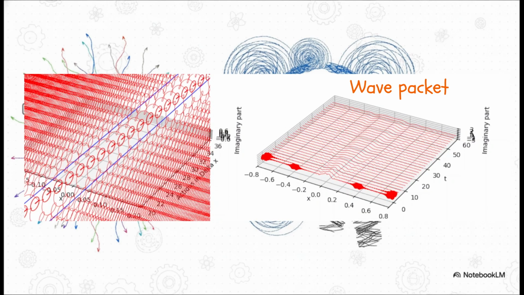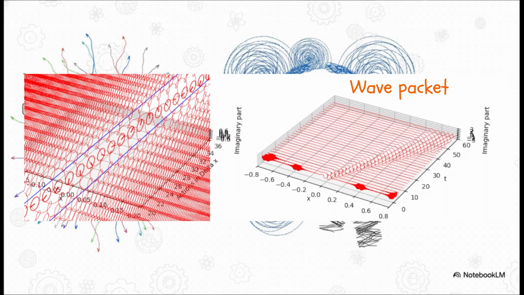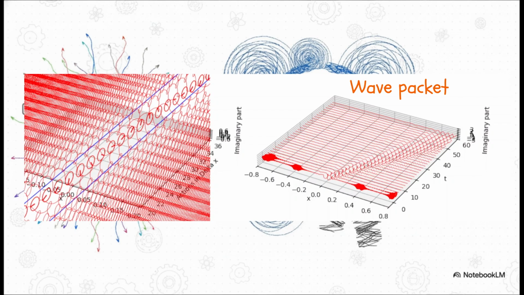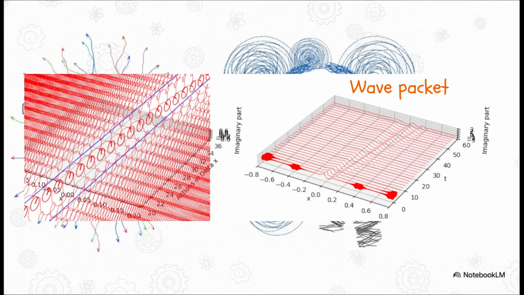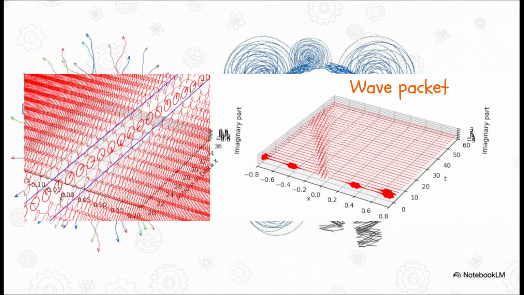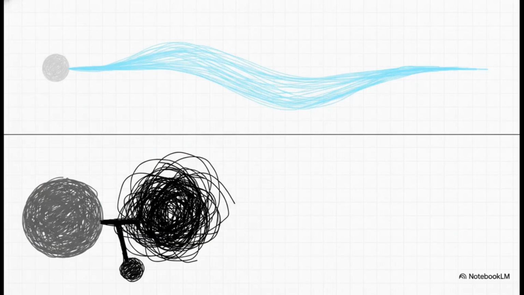By mathematically summing over all of these chaotic paths, you calculate the ultimate probability of where that particle will end up. And each path has a mathematical phase based on its physical action. When you superpose or stack all these phases on top of each other, paths with wildly different phases cancel each other out. Meanwhile, the paths with similar phases reinforce each other, creating a concentrated probability wave packet. Crucially, mass is what dictates this entire phase cancellation process.